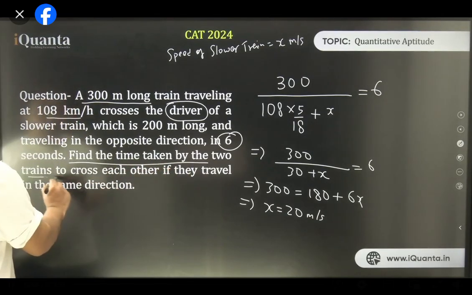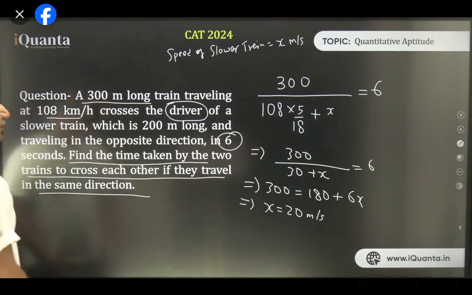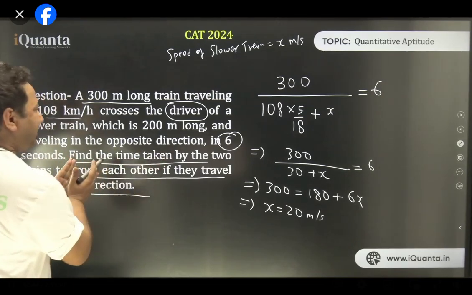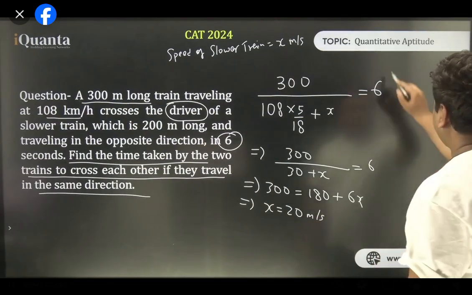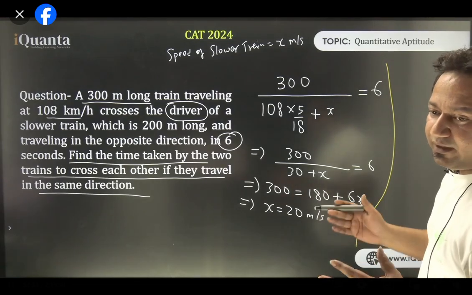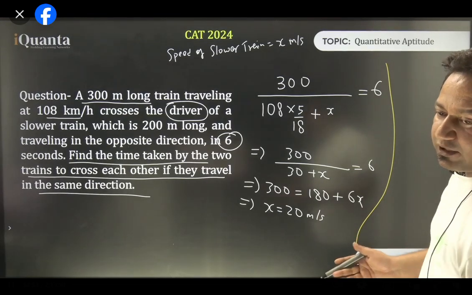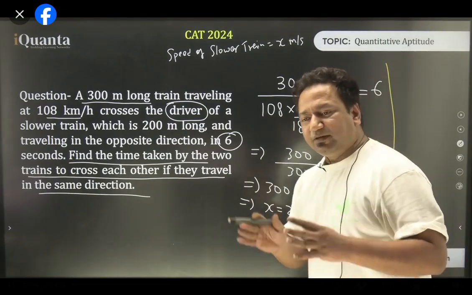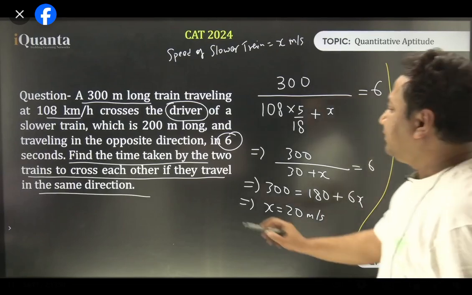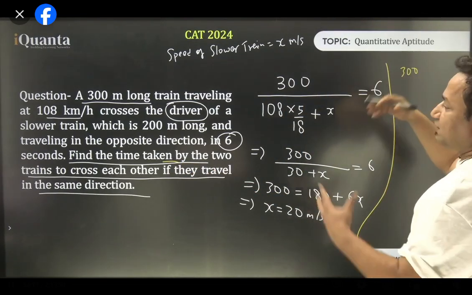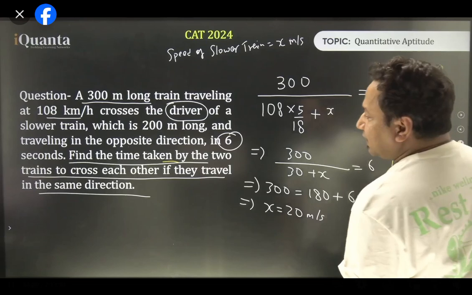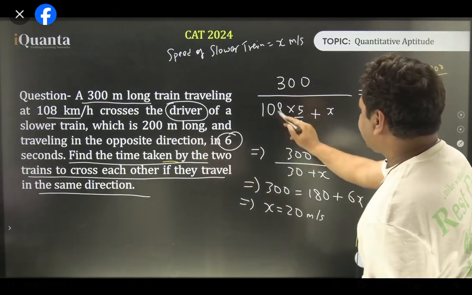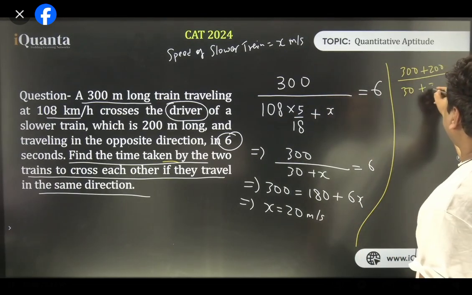Find the time taken by the two trains to cross each other if they travel in the same direction. Now if they're crossing each other, the distance will be added, right? The new distance in the second case will be the sum of the lengths of the trains. Whether the direction is same or opposite, the lengths have to be added. The speeds differ: in the same direction the speeds are subtracted, in the opposite direction they are added. So they have to travel 300, the longer train, plus 200, the shorter train. The speed of the first is 30 and of the second is 20, so 500 by 50.